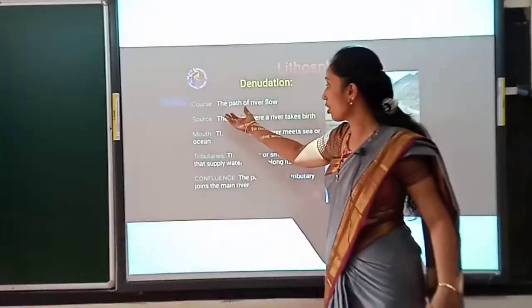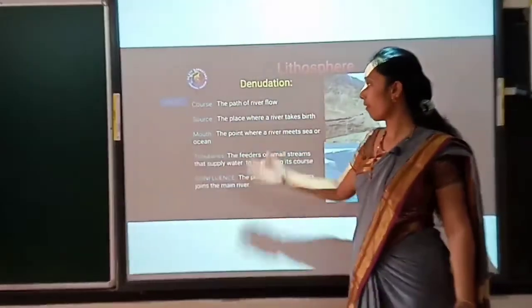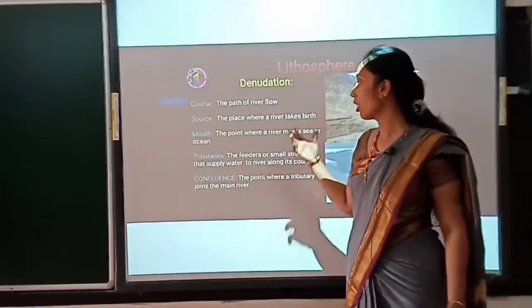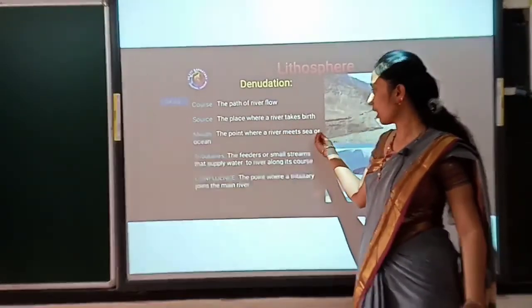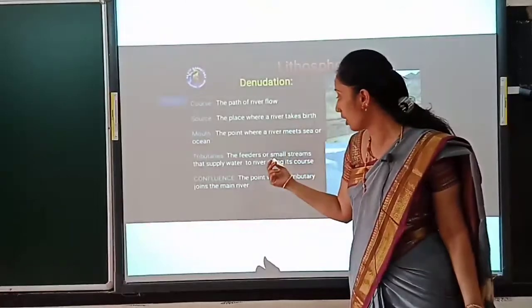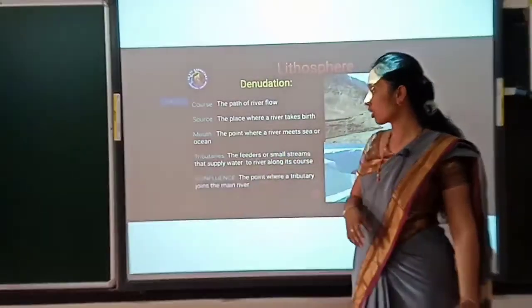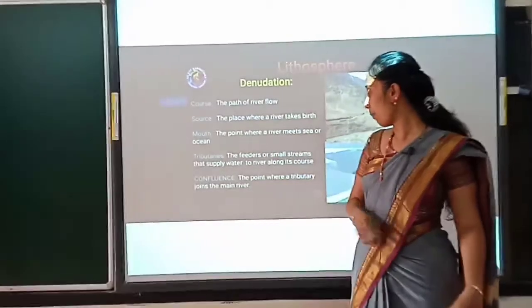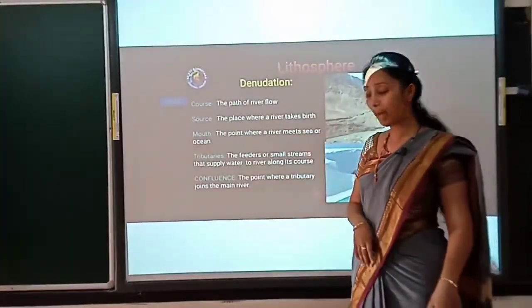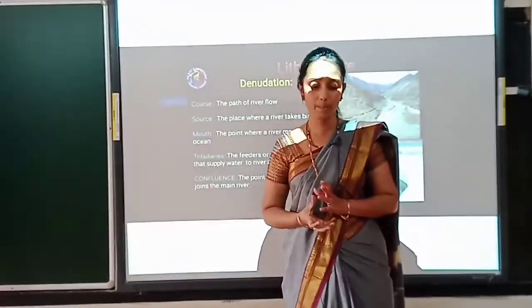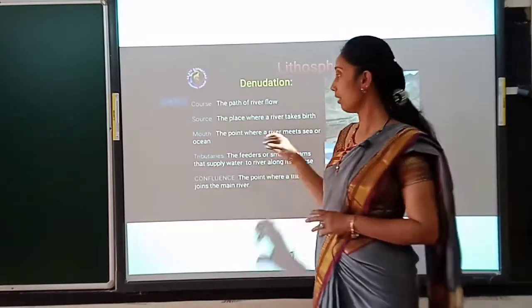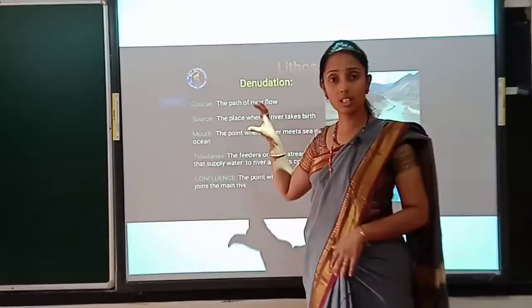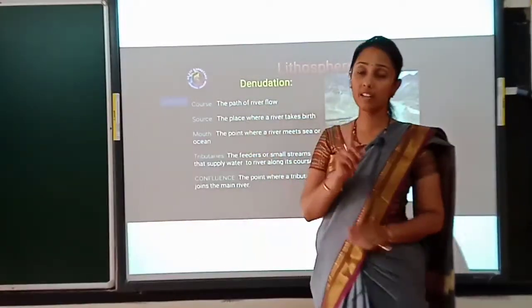There we referred to courses, the path of a river flow, whereas sources are the place where a river begins, then the mouth, the point where the river meets the sea or ocean. Then the tributaries are the feeders, the small streams that supply water to the river, and confluence is the point where the tributaries join the main river. These are the few terms which we can see in a river. Joining and combining all these terms together, a river will form.